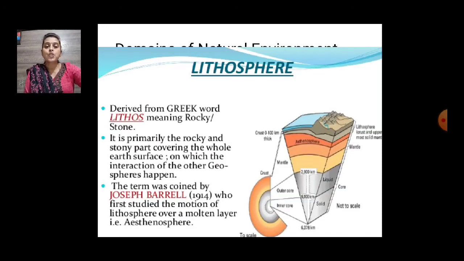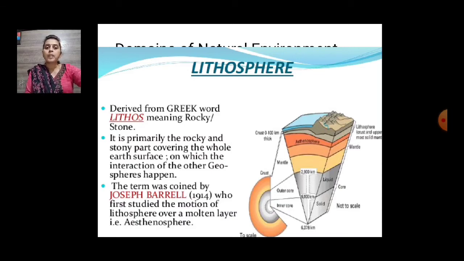Now, as I told you, the natural environment has different spheres like lithosphere, hydrosphere, biosphere and atmosphere. We are going to see each one in detail. The first one is litho. Litho means rock, and sphere means layer.